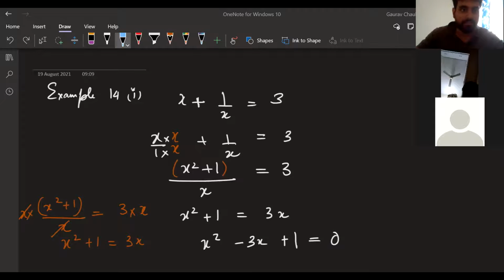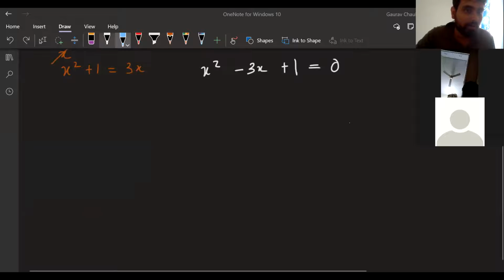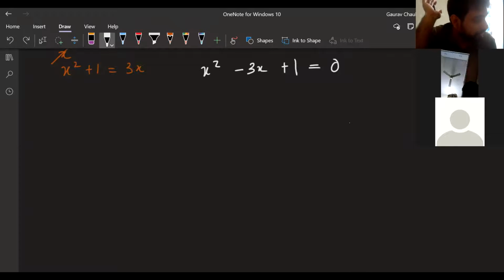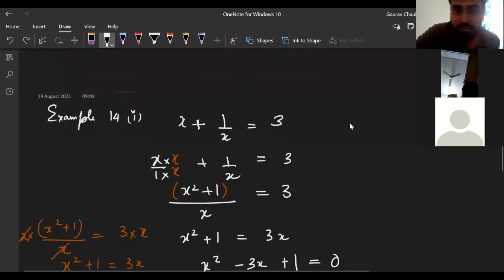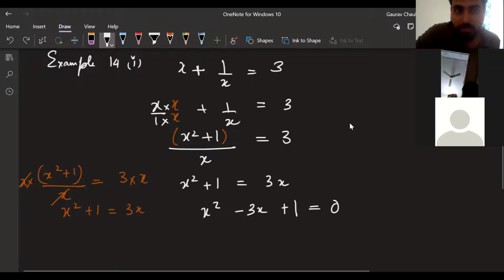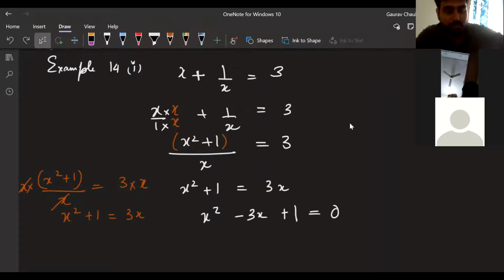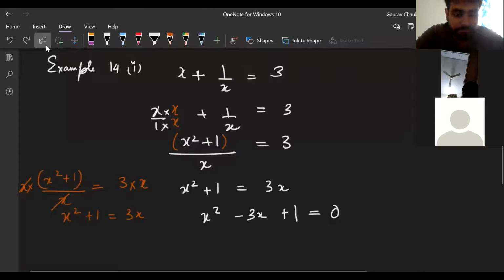Great. I see that everyone has responded, whoever had doubt. So now I'm going to do an example. I can do example 2 also, or I can do the question only. Let's do the question. Guys, if you want, take a screenshot. Let me put a screenshot in the chat.